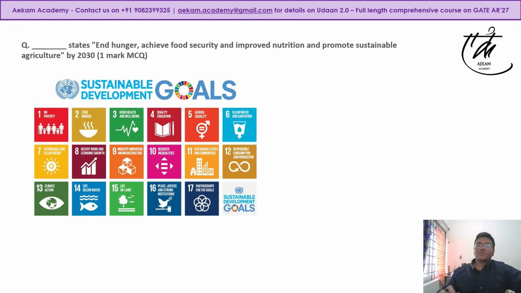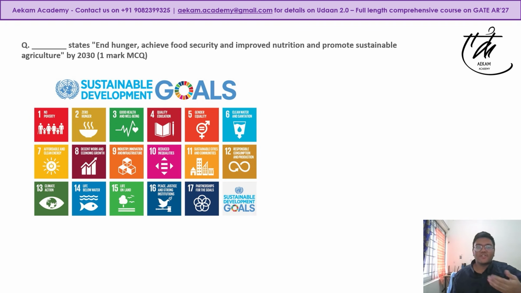So this was with respect to construction management. As you could see, the tentative weightage was around say 6 to 7 or 6 to 8 marks. Again, a very important section. The next section is your environmental planning and design. It is relatively a theoretical subject, very easy, very scoring.